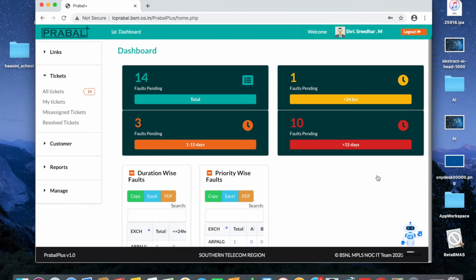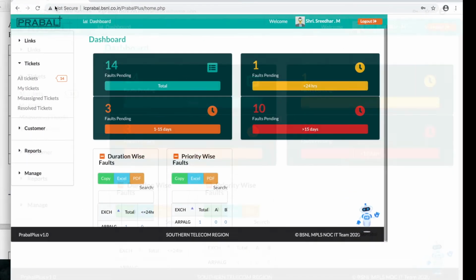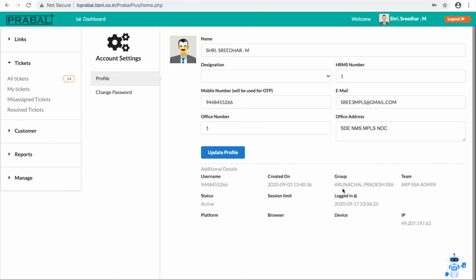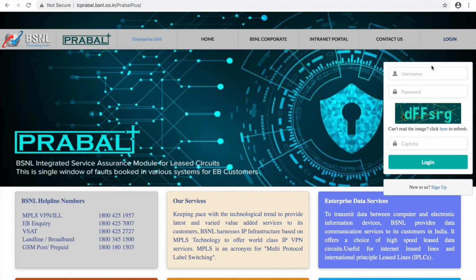Now I logged in as an SSA administrator. If you look at the screen, there is a menu called tickets. The first one is all tickets, then my tickets, then third one is misassigned tickets, and the fourth one is resolved tickets. If I want to see what kind of user this is, I can click the user and I can see here. So he is an SSA admin. Now I logged in as an SSA admin. I will log out and log in as an Exchange user.